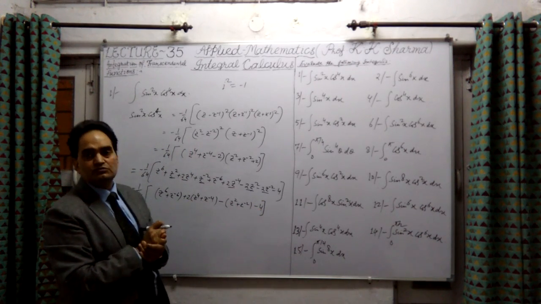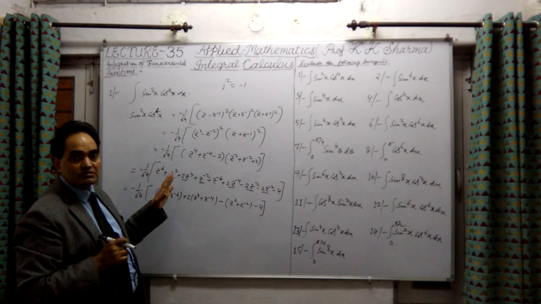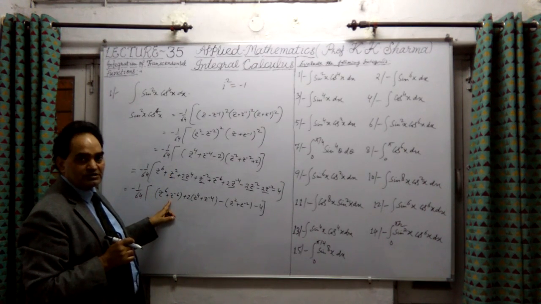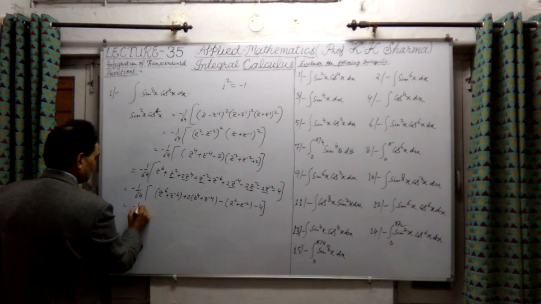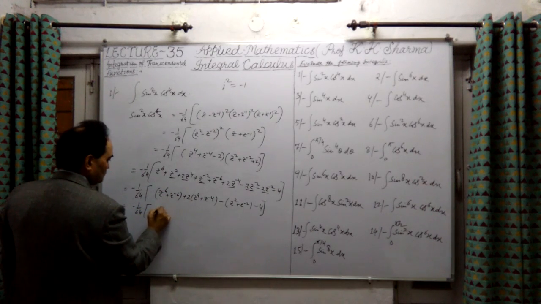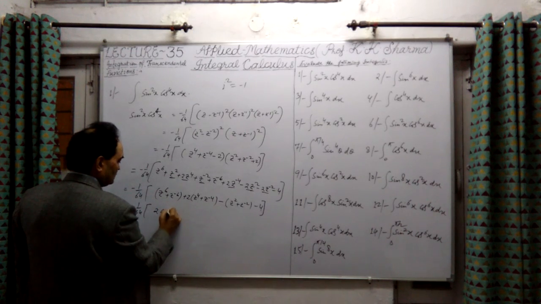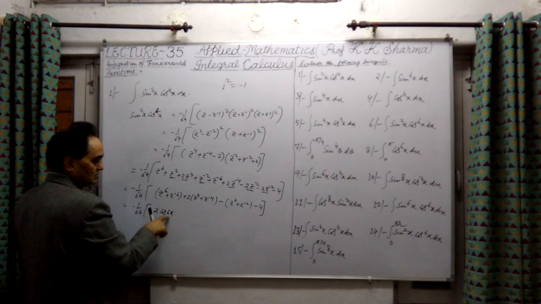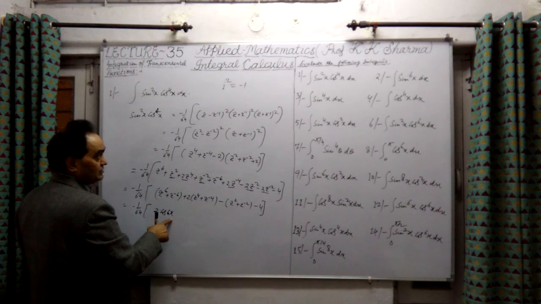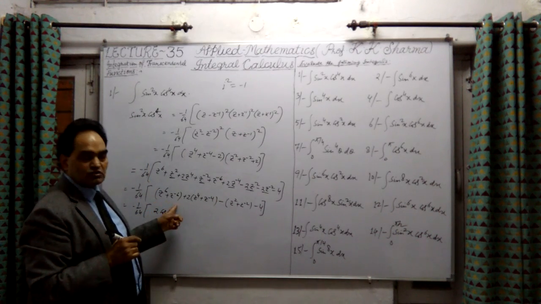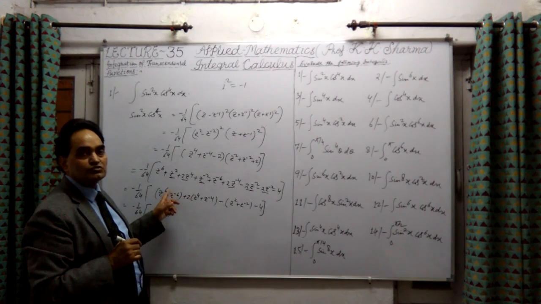Okay, now let me substitute the value. Now we know that z^n plus z^-n, this is a positive value, twice cos nx. I get this from De Moivre's theorem: if it is z^n plus z^-n, it is 2 into cos nx.